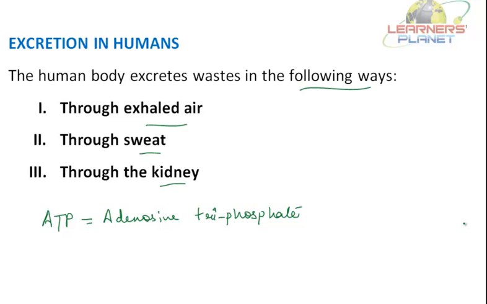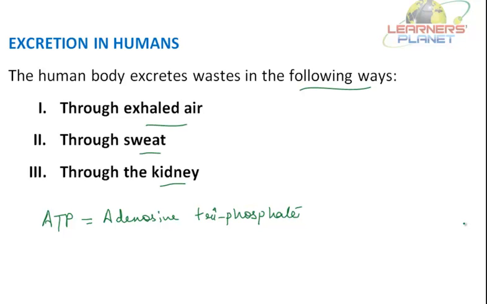Note that some water vapor also exits the body during exhalation. So we can say that the lungs are very helpful in removing excretory wastes like carbon dioxide.